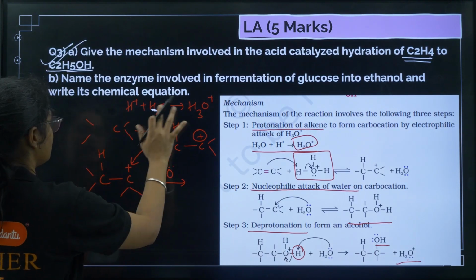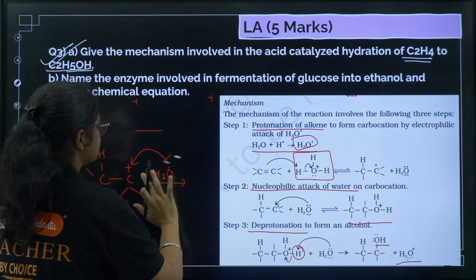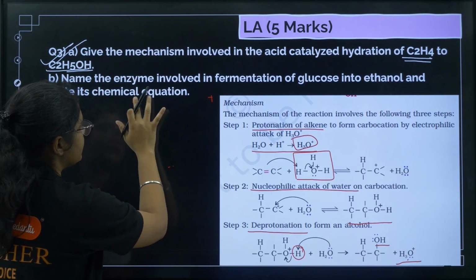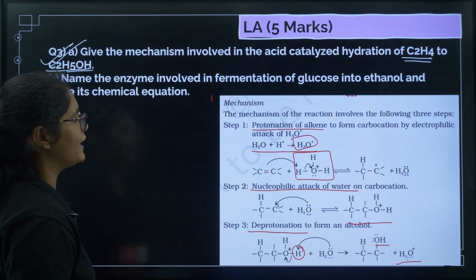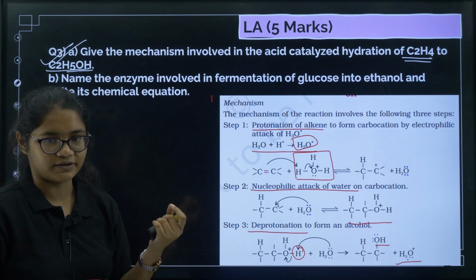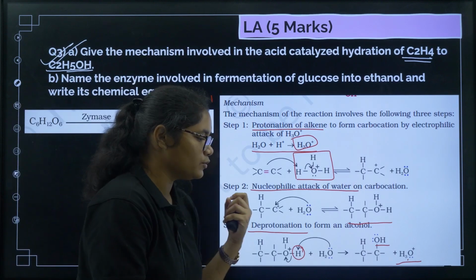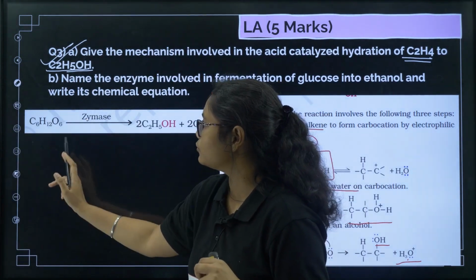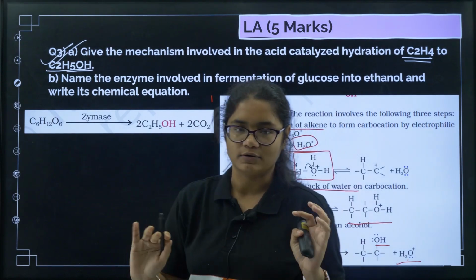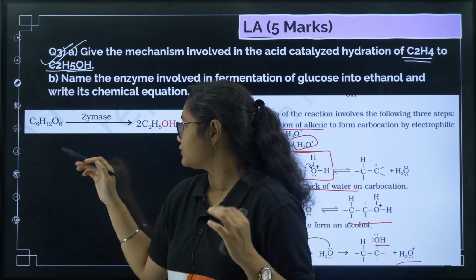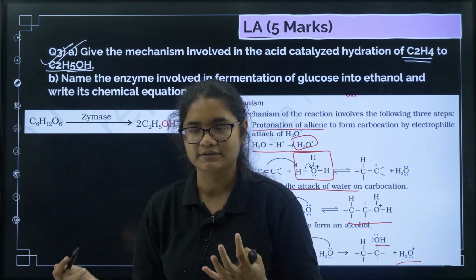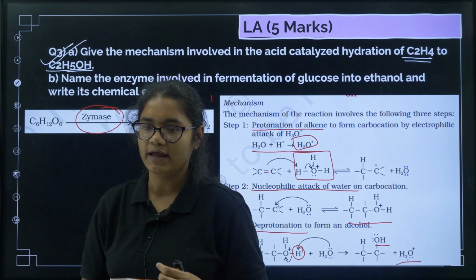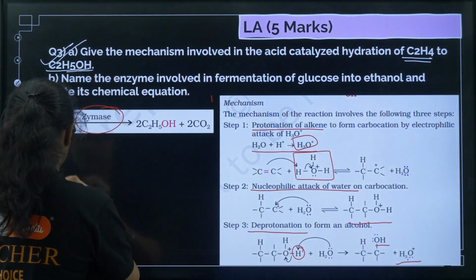Next, let me erase this part so that I can do part 2. Next question is: name the enzyme involved in the fermentation of glucose into ethanol and write its chemical reaction. This enzyme is called zymase. You can see here, zymase reacts with glucose to give you ethanol and carbon dioxide. So glucose is converted to ethanol and carbon dioxide in the presence of the enzyme zymase. Here one more thing you should remember: from where do we get this glucose?